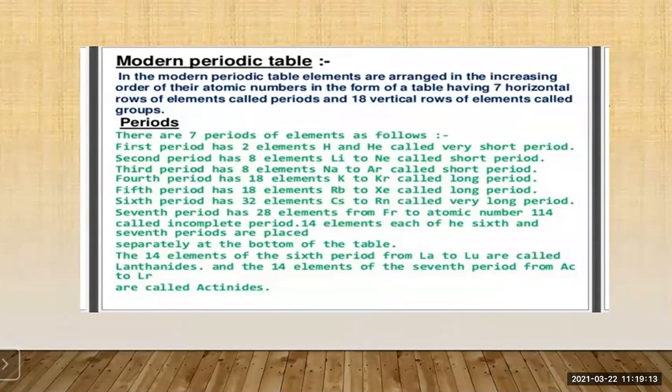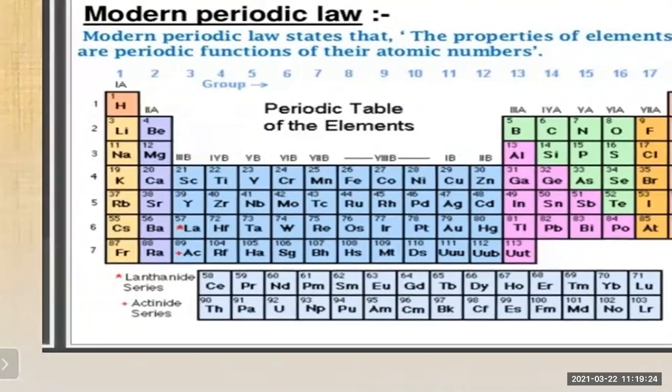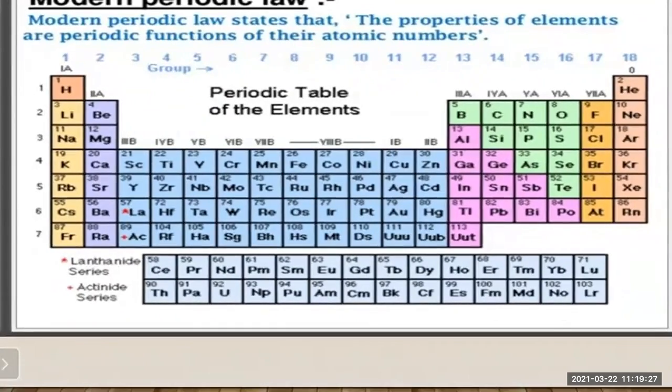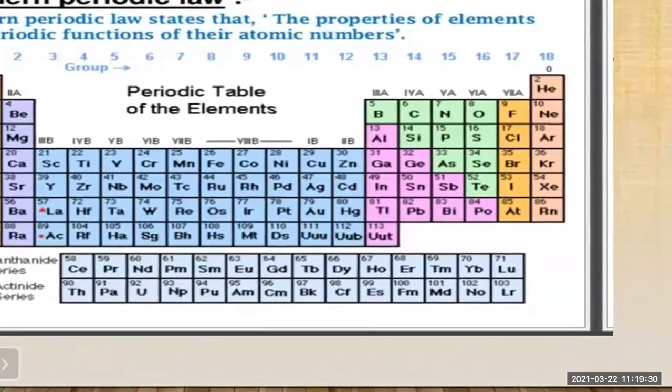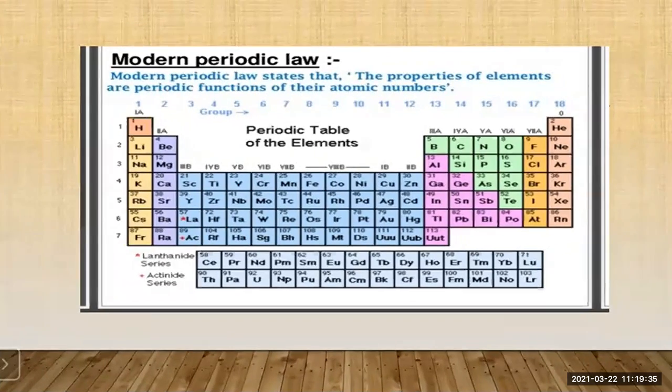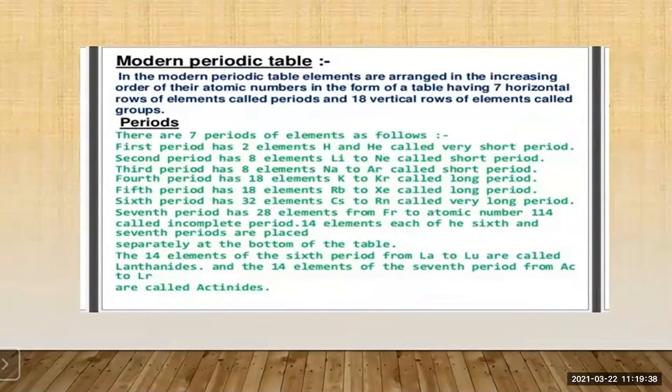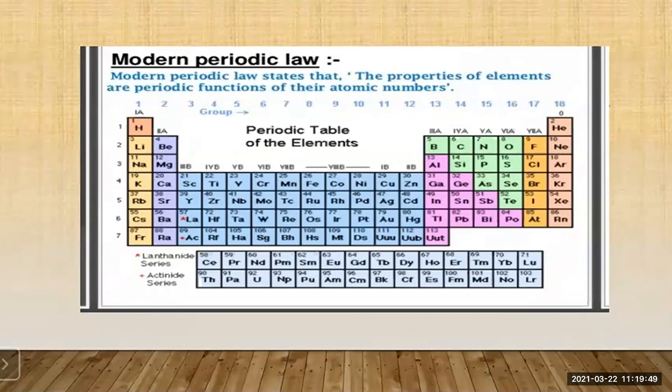Now the second period has 8 elements, from lithium to neon, and it is called a short period. Let us see, the second period has 8 elements: lithium, beryllium, boron, carbon, till neon. Then the third period has 8 elements, from sodium to argon, which is also called a short period.